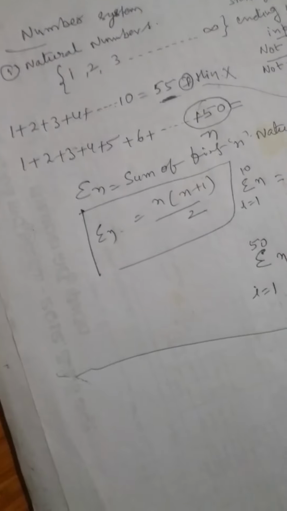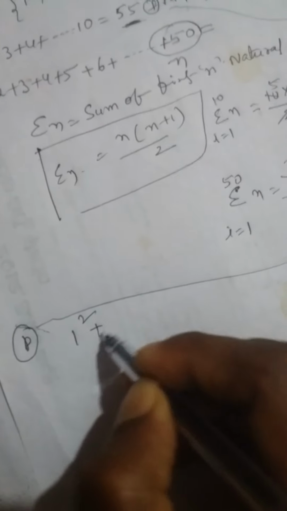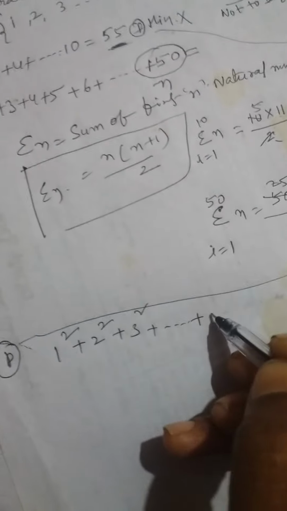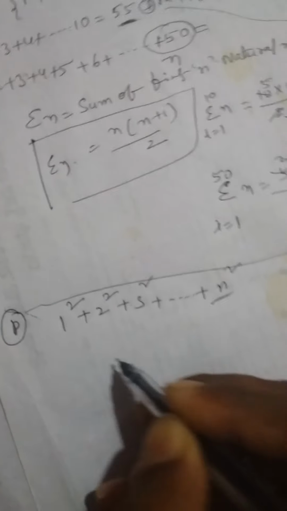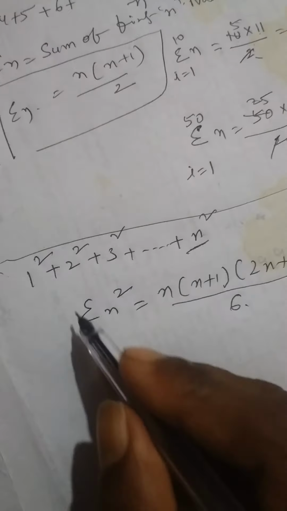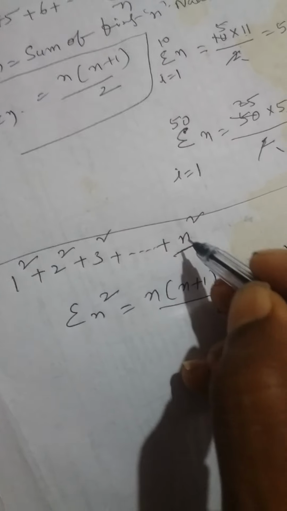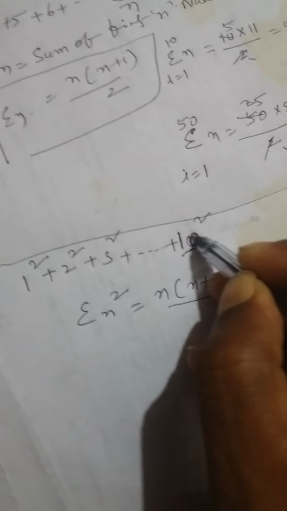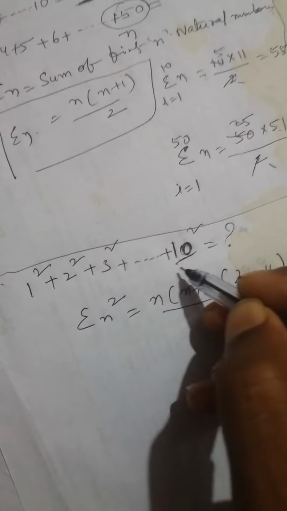Okay, if it is squares, for example, problem 2: 1 square, 2 square, 3 square, like this up to n square. The formula: sigma n square is equal to n into n plus 1 into 2n plus 1 by 6. This is the formula. If it is squares, for example, up to 10 square, how is it possible? It takes time.